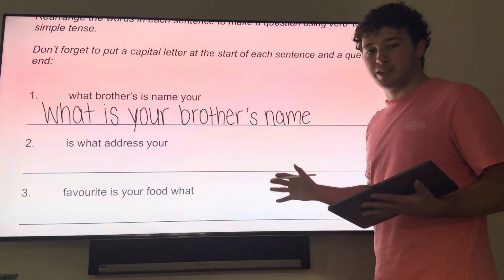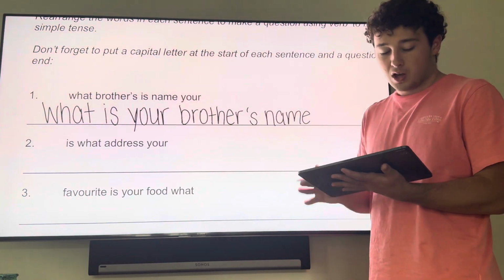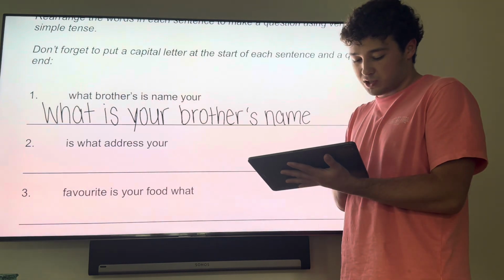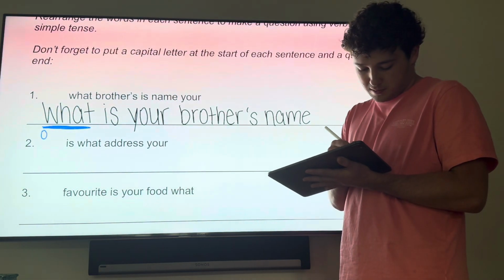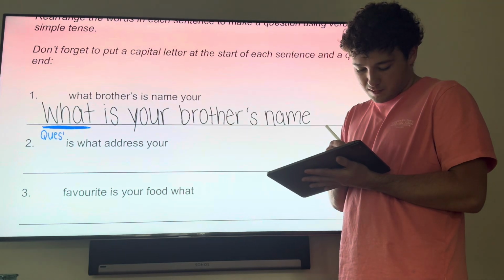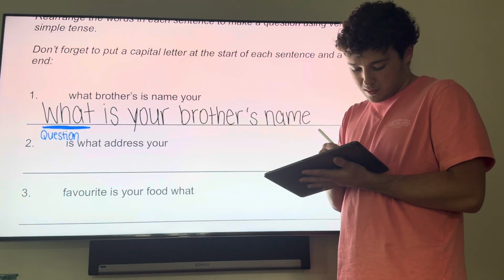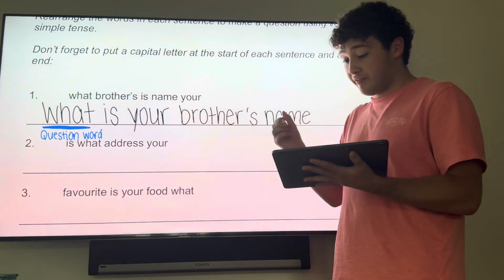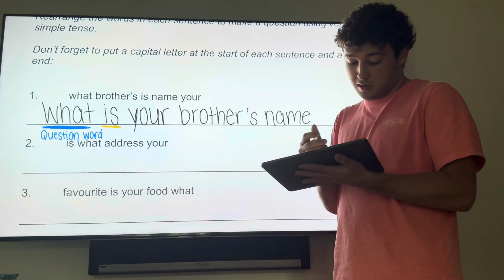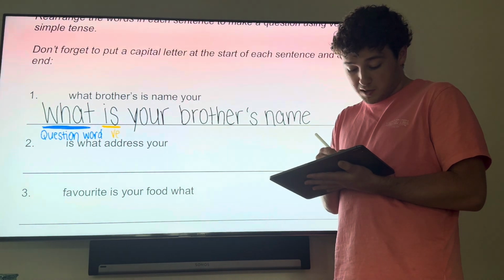So let's take a look at this again. You start with the question word. In this case, it's what. Then you go with the verb. And here it would be the verb to be.